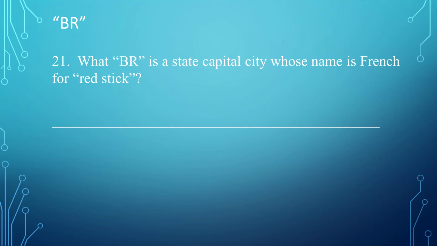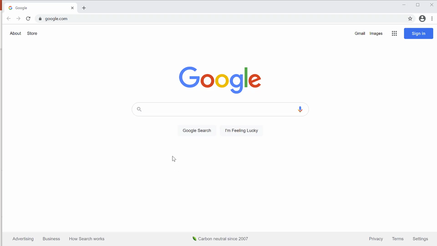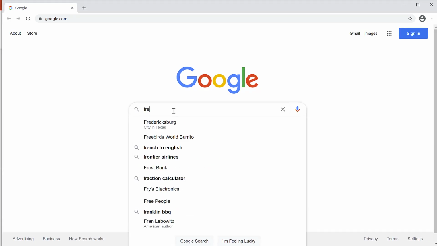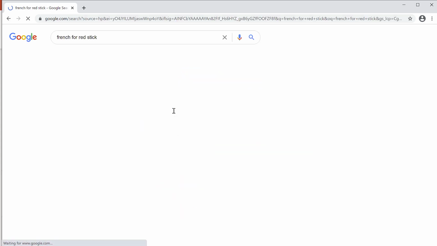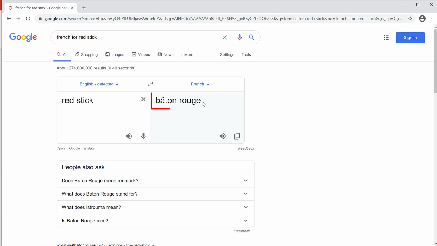First question. What BR is a state capital city whose name is French for the red stick? Ryan, one of the students, had a great search for this. Google French for red stick. The answer is Baton Rouge, which is the capital for Louisiana.